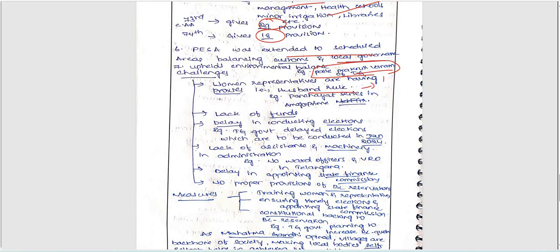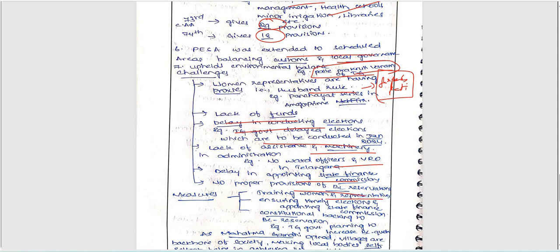Coming to the challenges part here, women representatives are having proxies, that is the husband's role. Here we can include that we have Sarpanch Pati, right? This is especially familiar in rural areas, in local self-governments. Lack of funds, delay in conducting elections, right? Delayed elections, very good. Lack of assistance and administrative machinery, no ward officers and VRO in Telangana. Example, delay in appointing state finance commissions, no proper provisions of BC reservations.